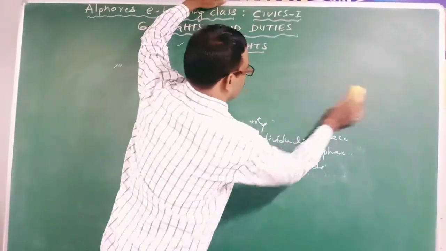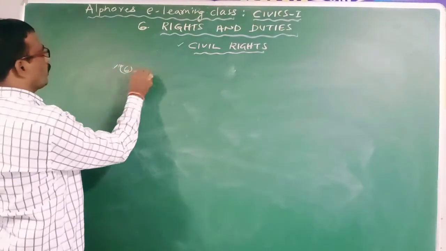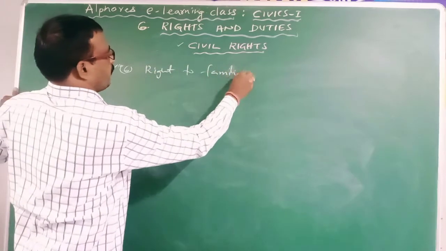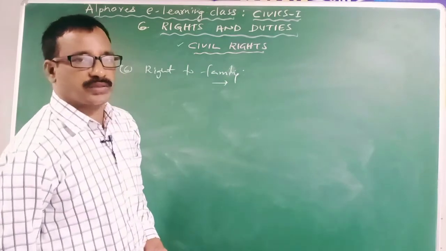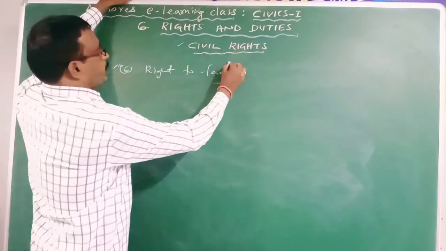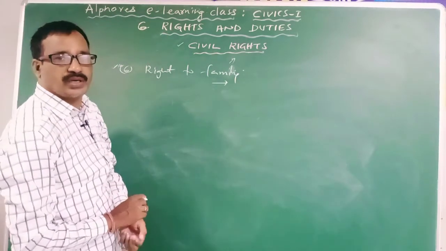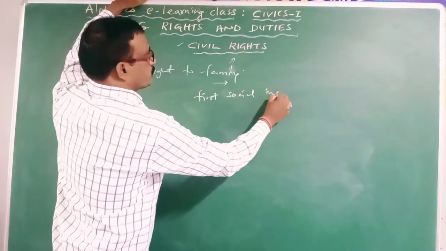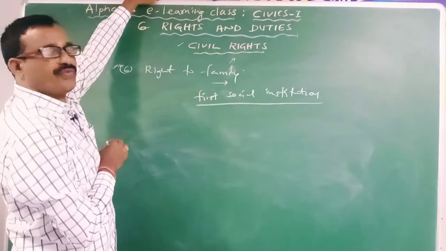The next right is right to family. So this right provides the individuals the freedom to marry any person as they like. And before that, what is family? The family is the first and foremost social institution in the society. It is the first social institution in the life of the individuals.